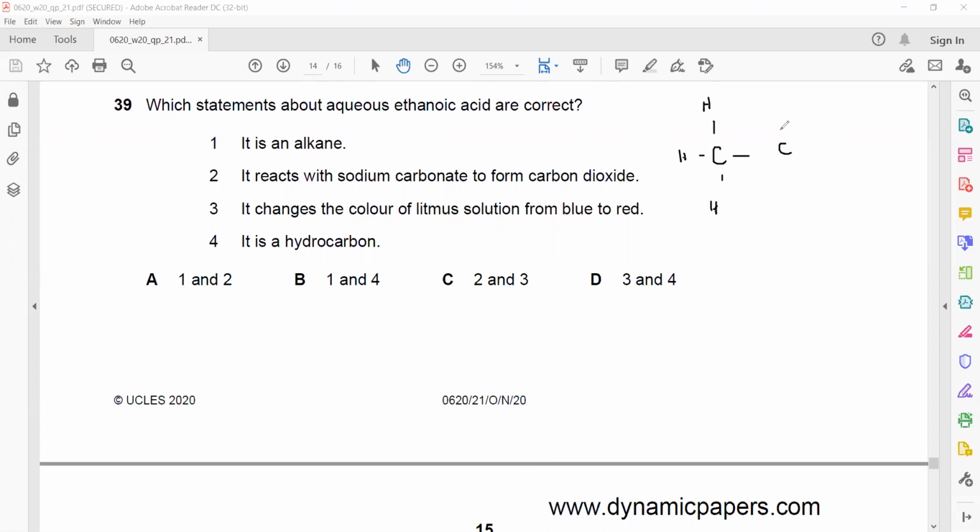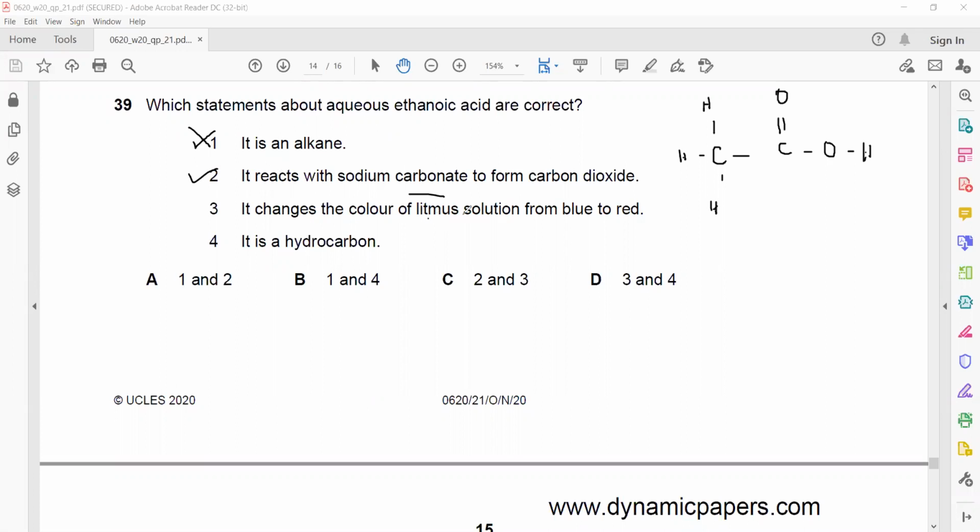This is the structure of ethanoic acid. It looks like an alkane, but when there is a functional group, we do not categorize it as an alkane. This is basically a carboxylic acid. It reacts with sodium carbonate to form carbon dioxide. That's true because acid reacts with carbonate to give carbon dioxide.